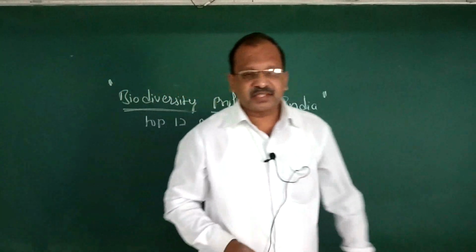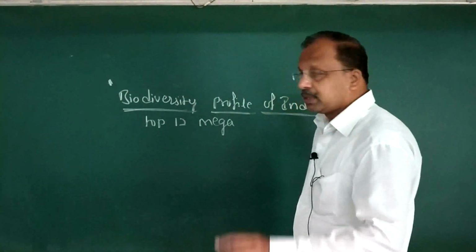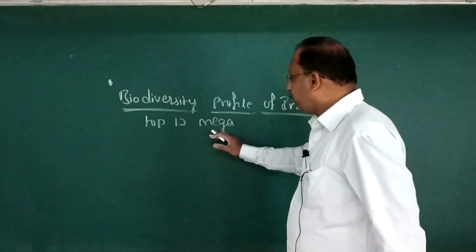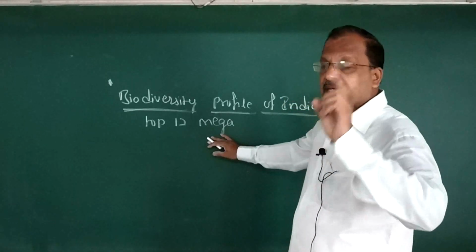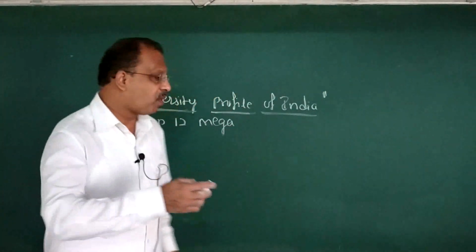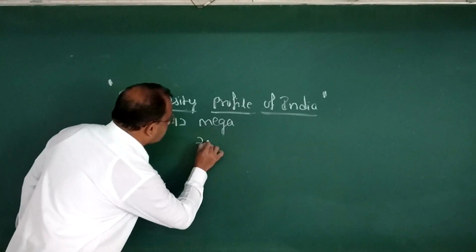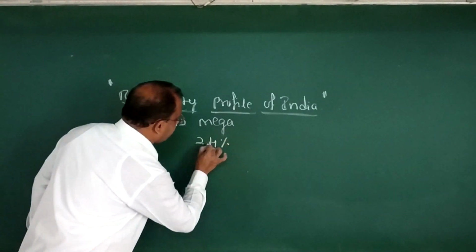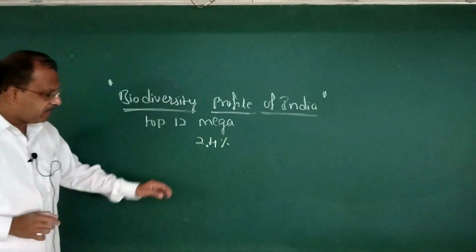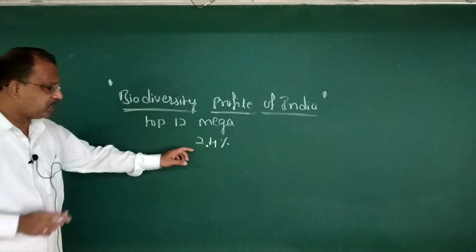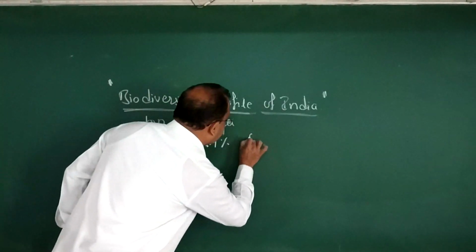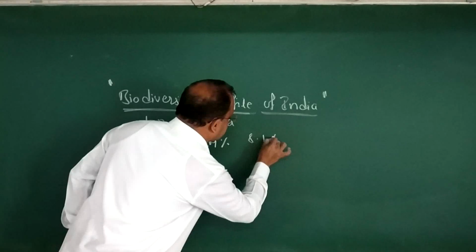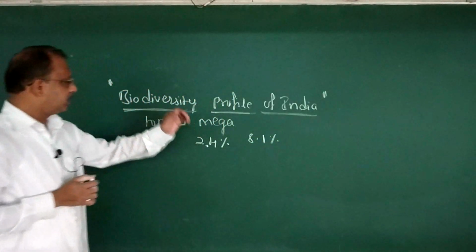It is having a small land area of 2.4% with a species richness of 8.1%. Look over here, dear students.